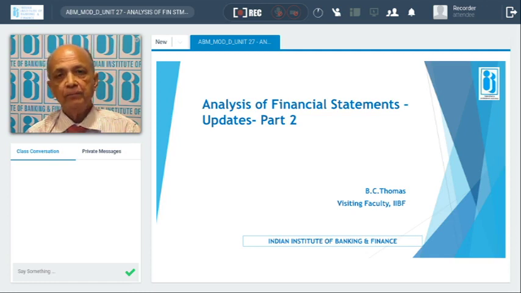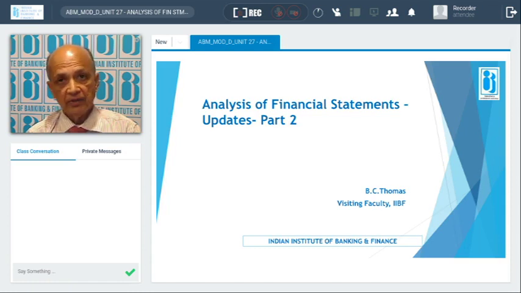Then there is the cash flow statement. As a lender, he should see that the installments and interest are serviced as per the terms of the sanction. From where would these interest and installments come? Only when cash flow is there.